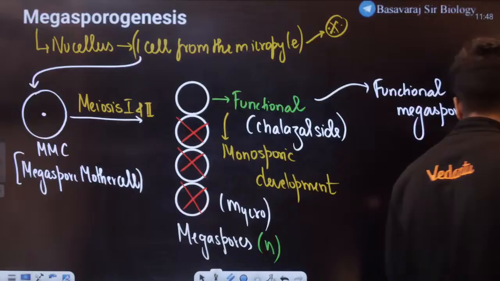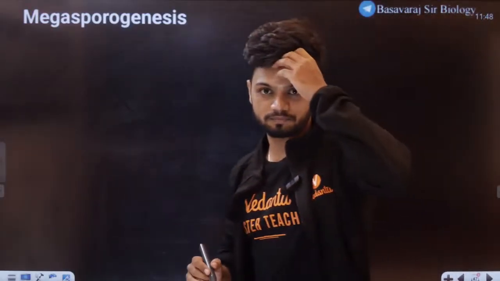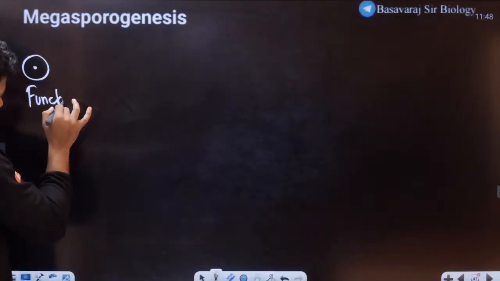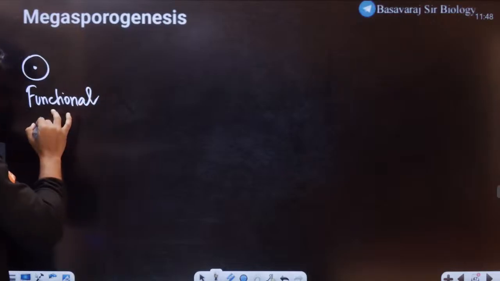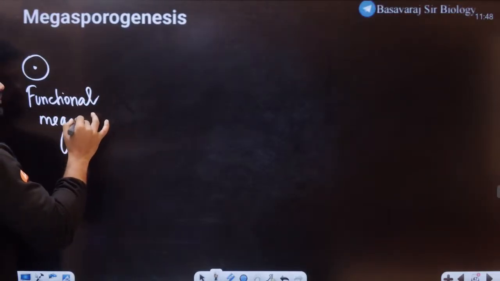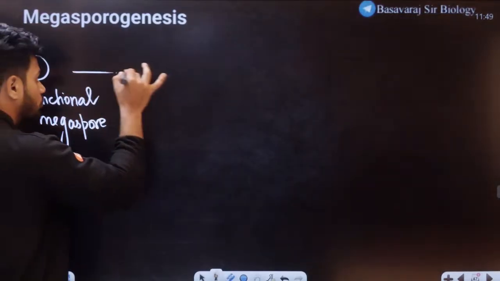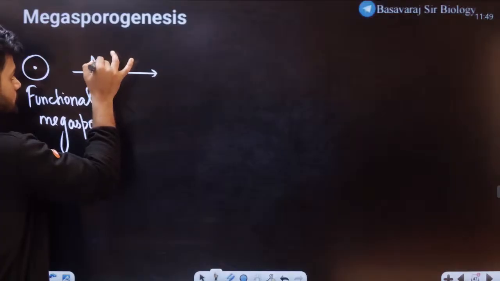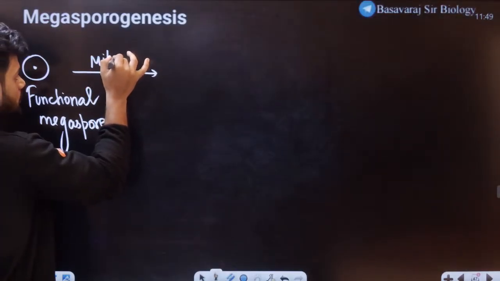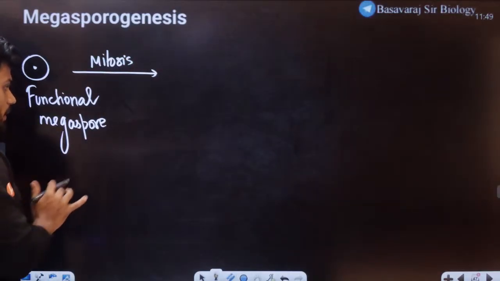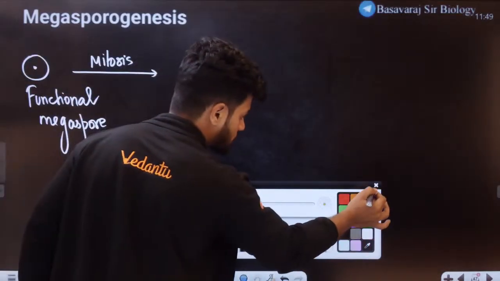Now what happens, understand, how does this functional megaspore develop now? Randomly? No. Understand the concept. Now here, let's say we have one functional megaspore. This functional megaspore will first undergo one mitosis. Now this mitosis, always remember students, is supposed to be free nuclear.